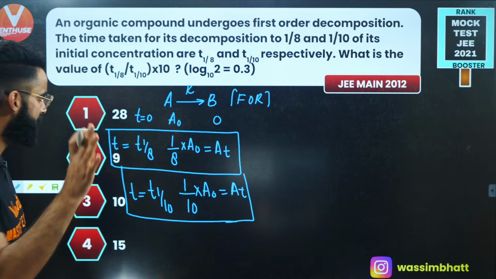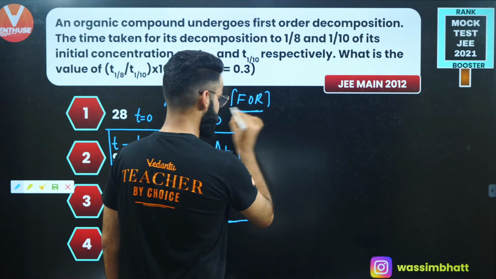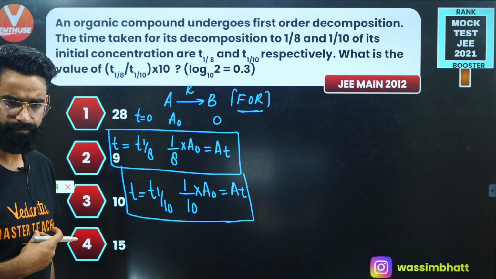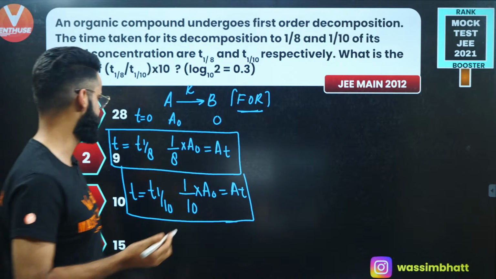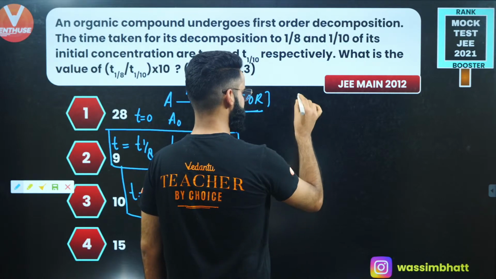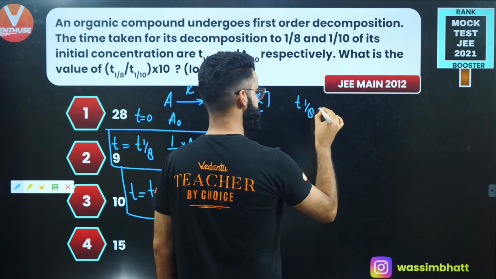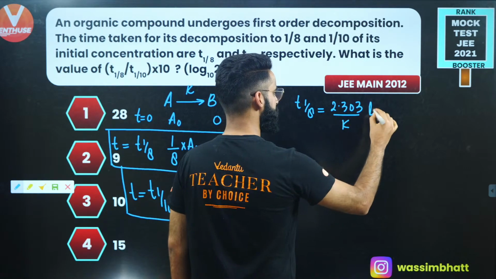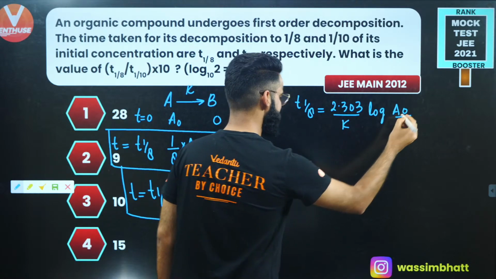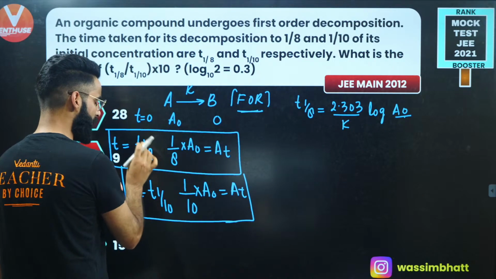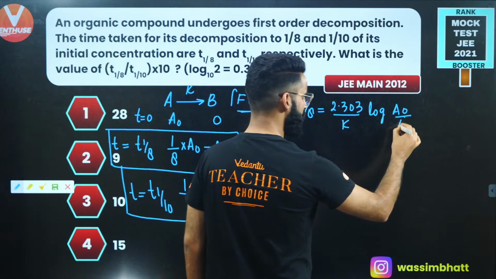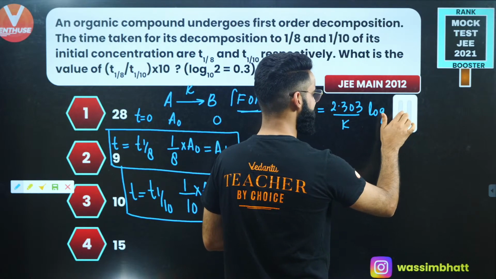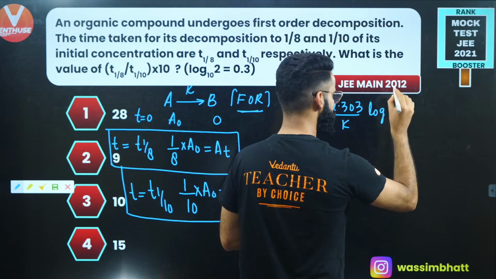Now, since it's a first order reaction, I'll be using the integrated rate equation for the first order. First of all, I'll write T1/8 is equal to 2.303 divided by K log of A0 divided by At. At time T1/8, the value of At is A0 divided by 8. That 8 goes up, and I can write that 8 as 2 raised to the power 3.